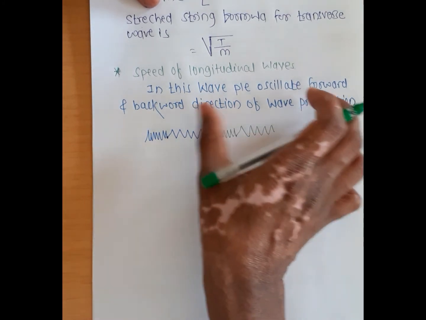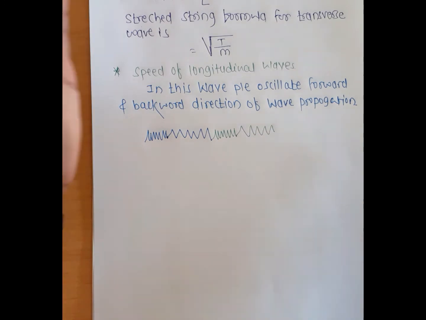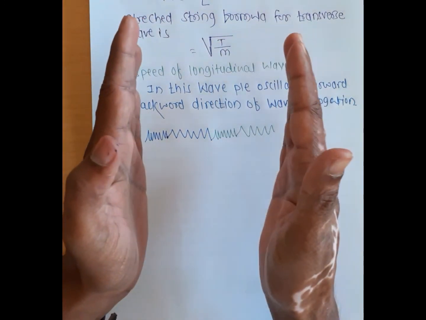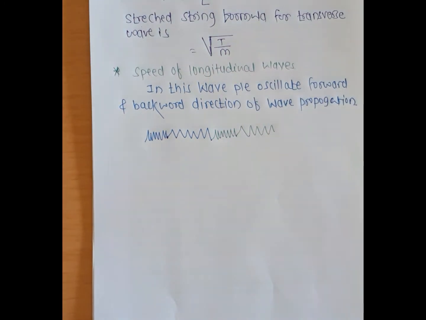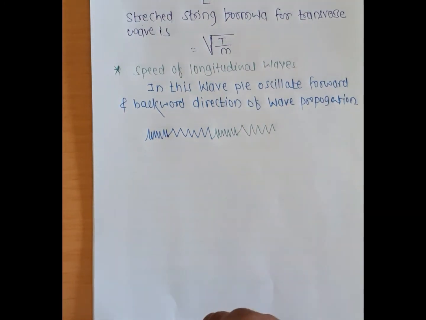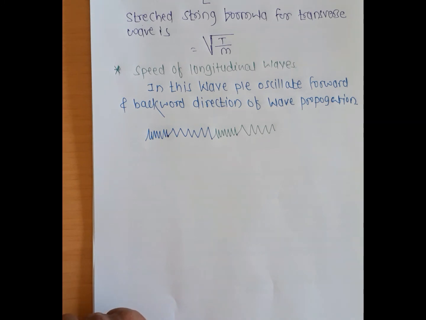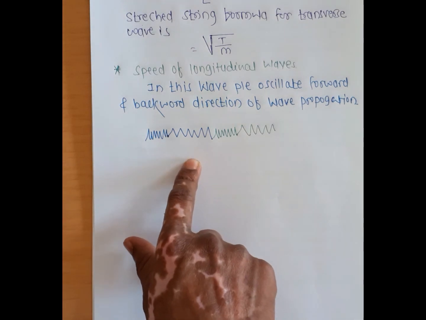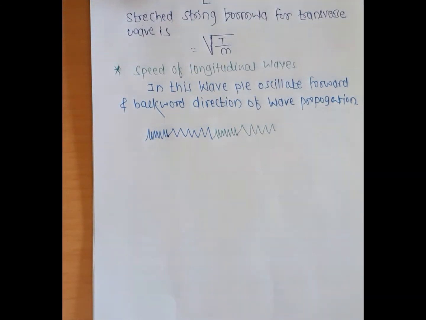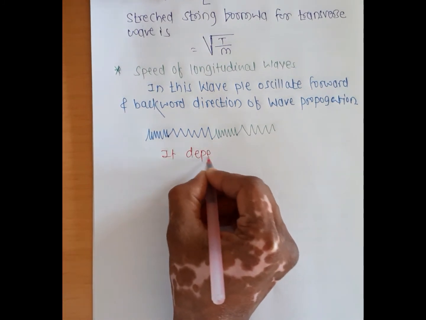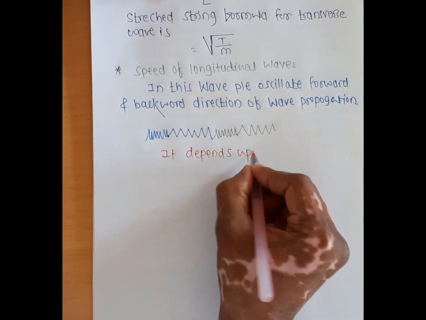That's why the particles oscillate in forward and backward directions, as in a spring. This causes compressions and rarefactions which travel in the medium, as the medium possesses elastic property. So a longitudinal wave depends upon the elastic property.